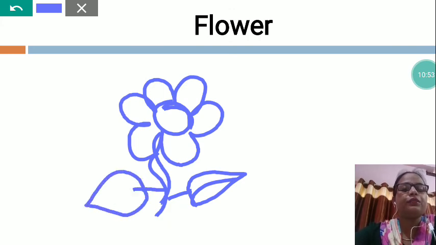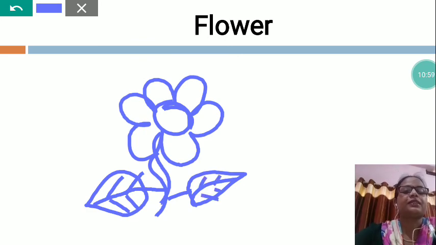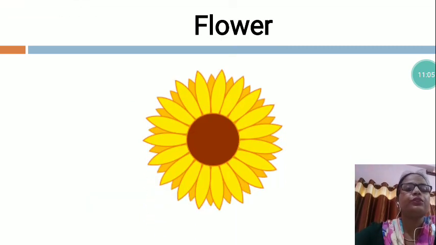After that you will fill color. Understood, my dear? So these all are God made things. In the same way you will also try to draw. Now I am going to show you the picture of the flower. So my dear students, these all things are made by God.